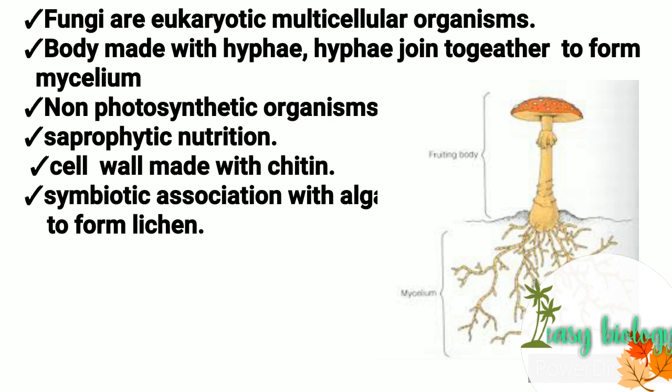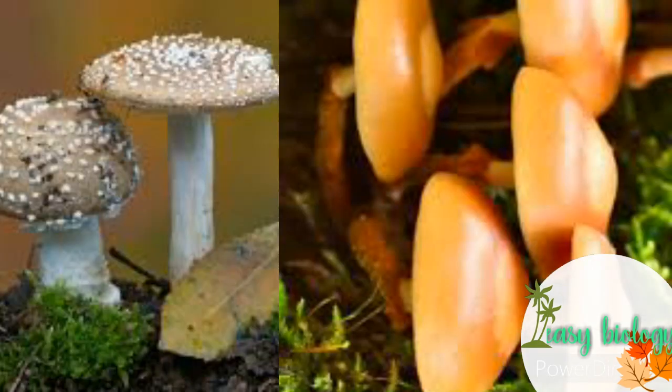Some groups of fungi form symbiotic association with algae. Such organisms are called lichens. Lichens are the symbiotic association between algae and fungi. The kingdom Fungi has various positive and negative uses. Some of the fungi are used for medicinal purposes and beverage purposes. Some other important uses are there.